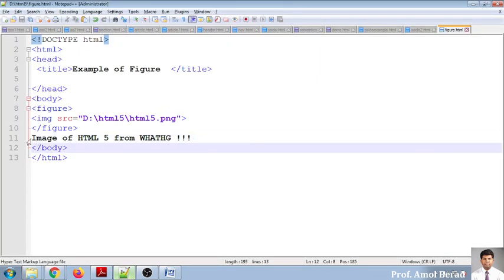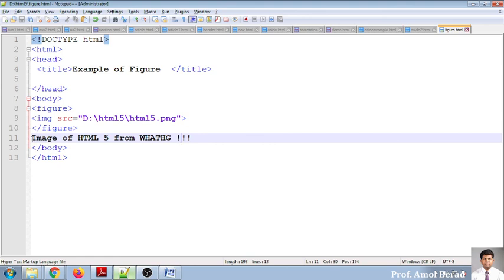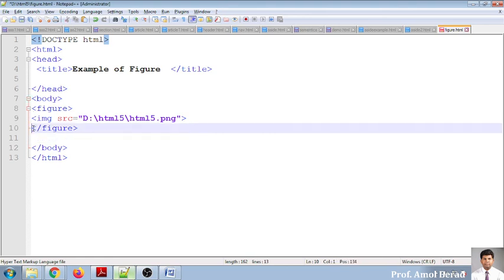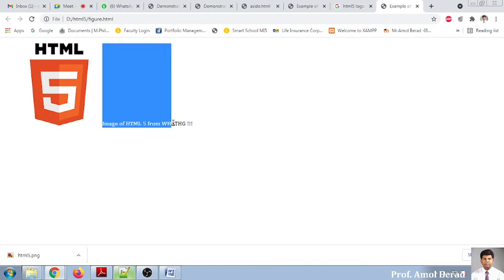But when I put this name within my figure, see this, I have written this after the figure, but it is not supposed to be like that. I need to write this within the figure tag. So here I have pasted it, and when I refresh it, you'll see it moving towards the right-hand side. I don't want to display it like this because it is occupying some space. What is expected? The image name should be displayed at the bottom of that image.